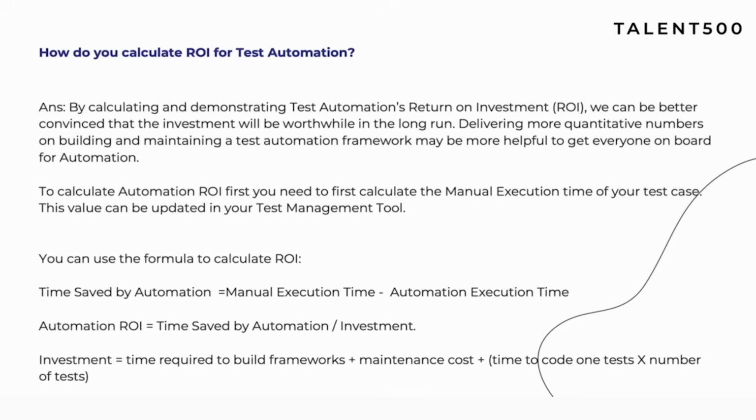And your maintenance would be some 10 hours. So 110 hours is your investment, and time saved, assume that 60 hours. Then your ROI would be 60 by 110. So the more number of times your automation executes, the time saved will also increase, right?